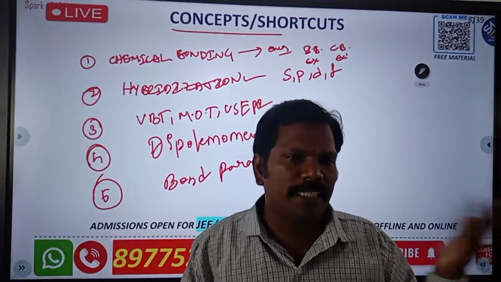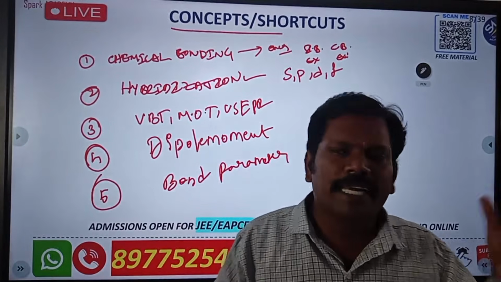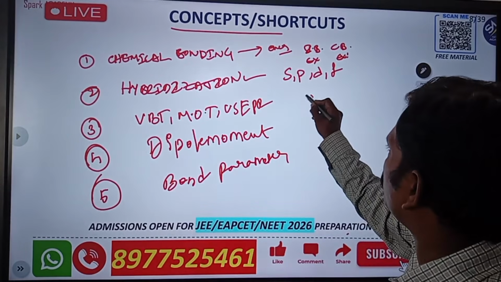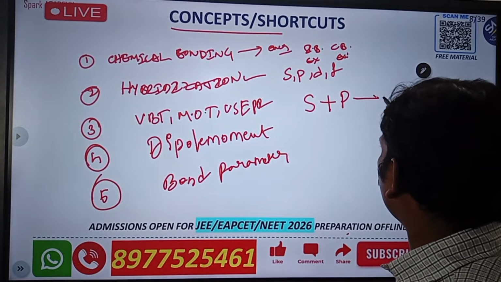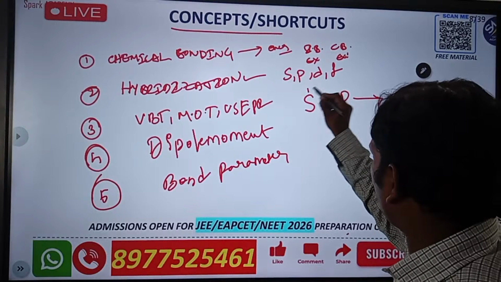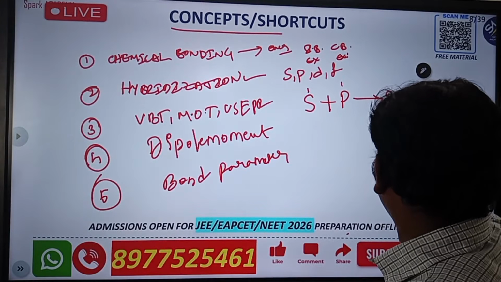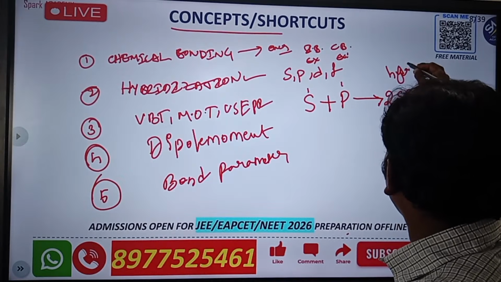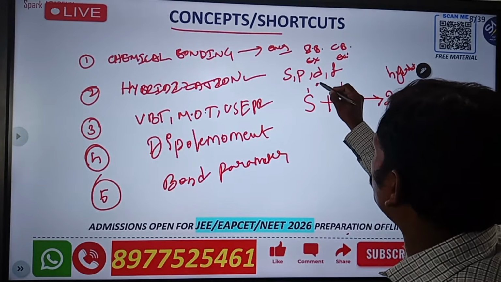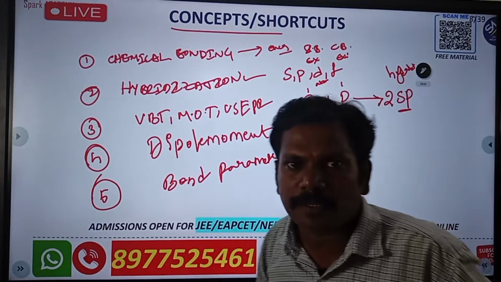So for example, one s and another one p. Here we are taking one s orbital and another p orbital. After formation, this is one and this is also one, so two sp orbitals are formed. These are called hybridized orbitals, and the original ones are normal orbitals, that is, atomic orbitals.